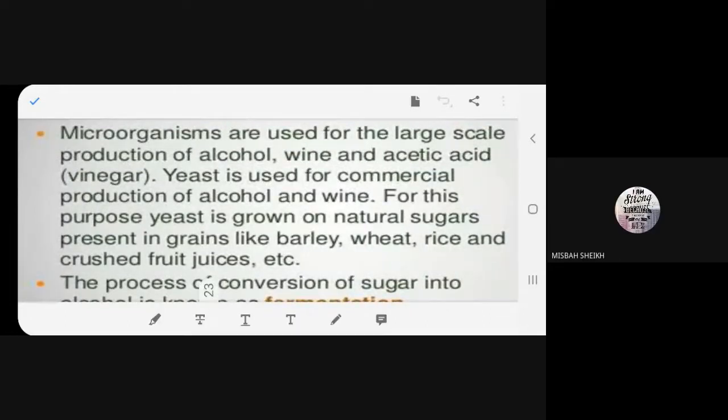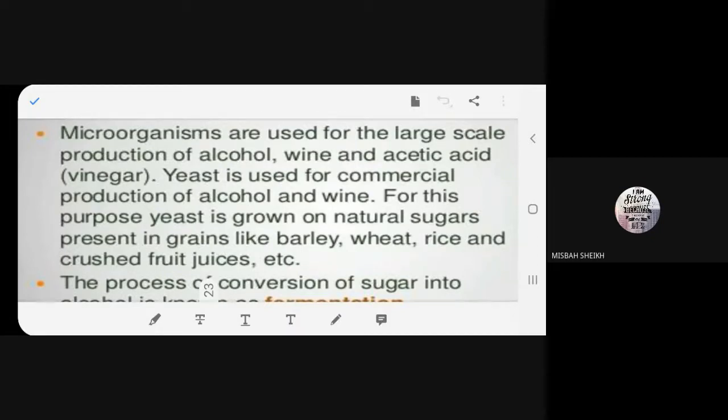Microorganisms are used for the large-scale production of alcohol, wine, and acetic acid, vinegar. Yeast is used for commercial production of alcohol and wine. For this purpose, yeast is grown on natural sugars present in grains like barley, wheat, rice, and crushed fruit juice, etc. Okay, better. Now this microorganism, we are using it on a large scale. Why? For producing alcohol. You know what is alcohol, beta?